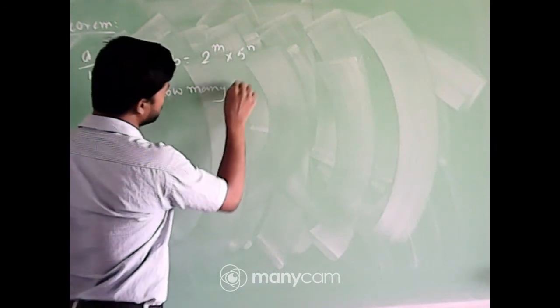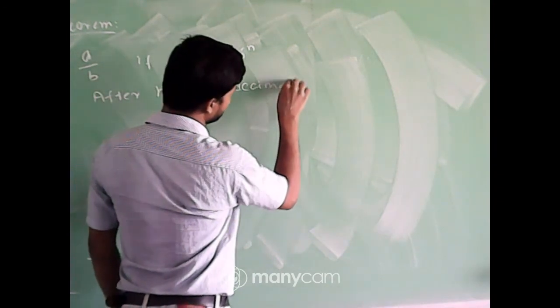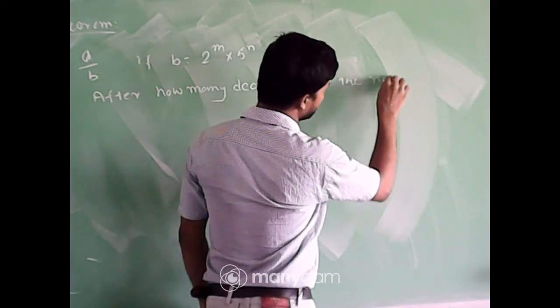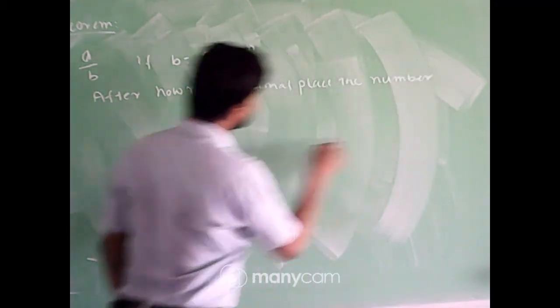Now my question is, after how many decimal places will the number terminate? After 2 decimal places or 3 decimal places? Who can tell me the answer?